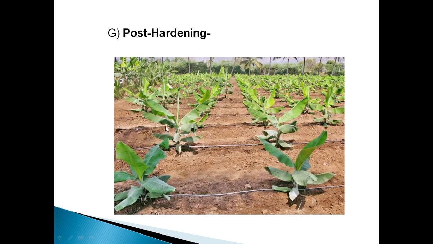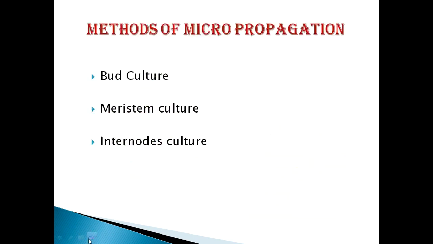So post hardening is nothing but the transfer of in vitro regenerated plants from the polyhouse to field conditions in the open environment. So this is the post hardening of banana plants which are grown by tissue culture.